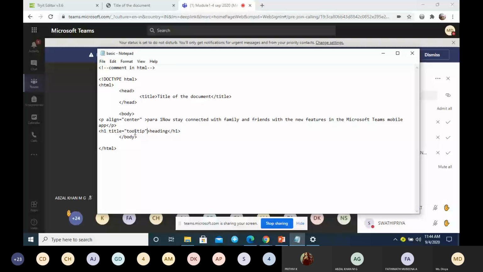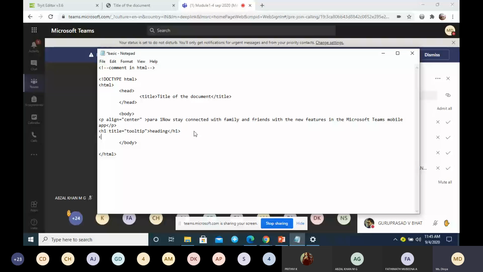The next one is the empty element. You can see here we have used 2 tags, one is a paragraph, another one is h1, correct? These 2 tags have an open tag, a closing tag, as well as the content. So there are 3 parts: the open tag, inside that you have written some paragraph, which is the content of the tag, and the closing tag. But there are some tags which don't have open and closing tags. They are just empty tags. For example,